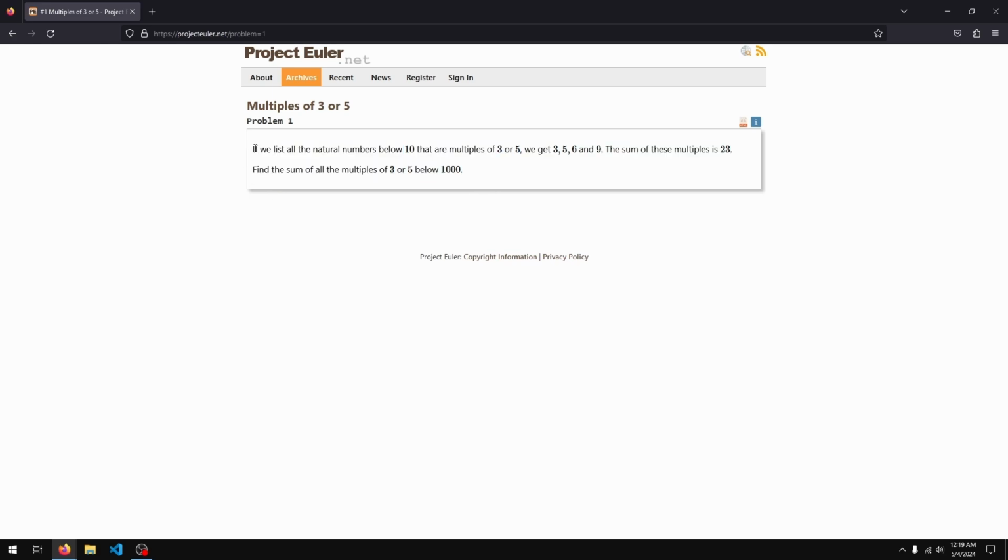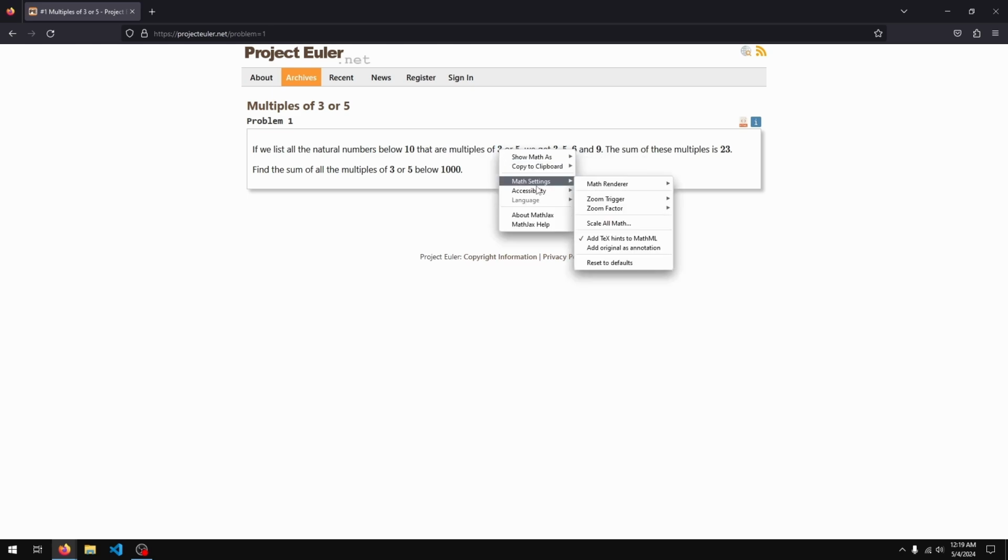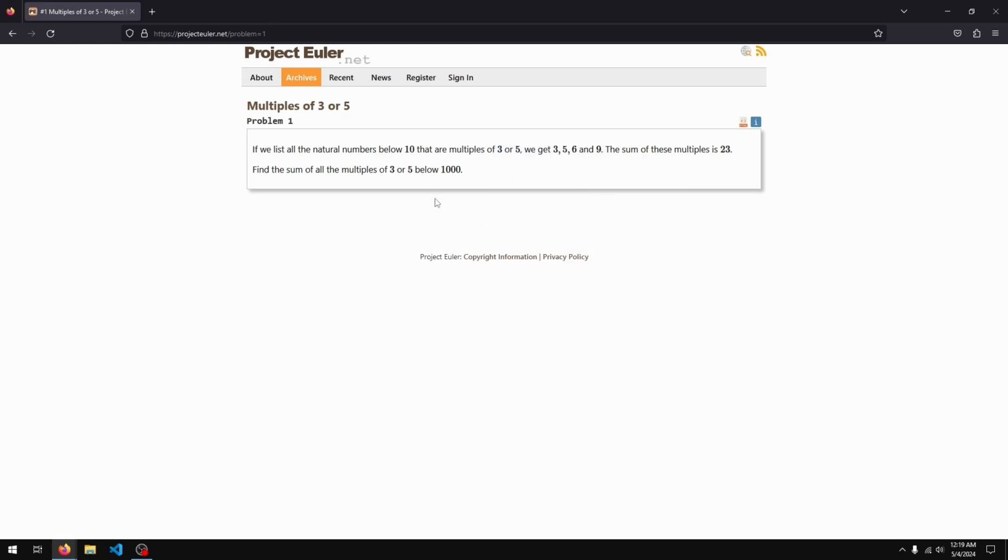For instance, if we look at this problem here, it says if we list all the natural numbers below 10 that are multiples of 3 and 5, we get whatever. If you get stuck on this problem, looking at the final solution is not a good idea. You won't really learn anything. You'll just end up copy pasting the solution. So what I mean by you can look up stuff online is, let's say you don't know what multiples of 3 and 5 are, then you can Google multiples of 3, or how to figure out a multiple of a number, things like that.